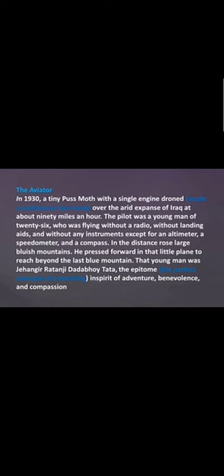In 1930, a tiny Puss Moth with a single engine droned over the arid expanse of Iraq at about 90 miles an hour. Here, I will show you a tiny Puss Moth. Let me show you the image. Now, can you see this aircraft? Yes, this kind of aircraft is called Puss Moth. Of course, it's also the name of a caterpillar. You remember moth? Yes, so it's the name of a caterpillar. But in this lesson, we are talking about this aircraft.